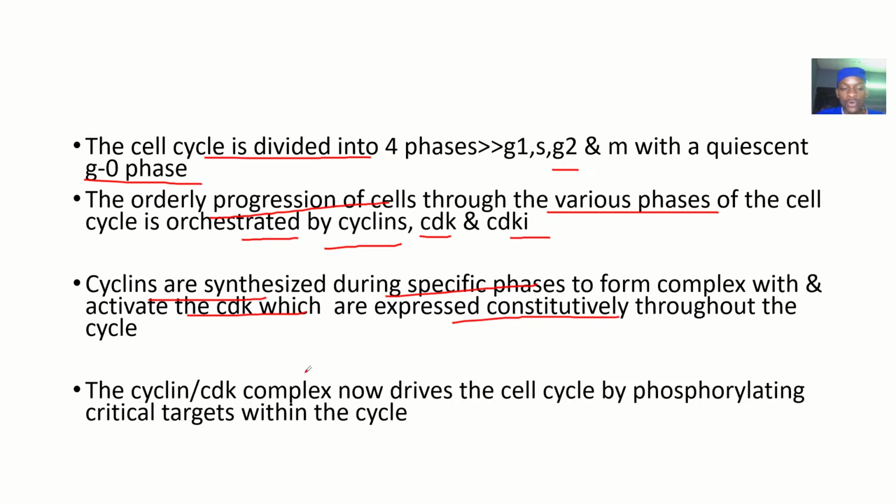So the cyclin activates the cyclin-dependent kinase and binds with it. When cyclin binds with cyclin-dependent kinase, it forms what? A cyclin-dependent kinase complex. This complex drives the cell cycle by phosphorylating critical targets within the cell. As the cell cycle goes on, this complex is the one phosphorylating to drive the whole cycle.